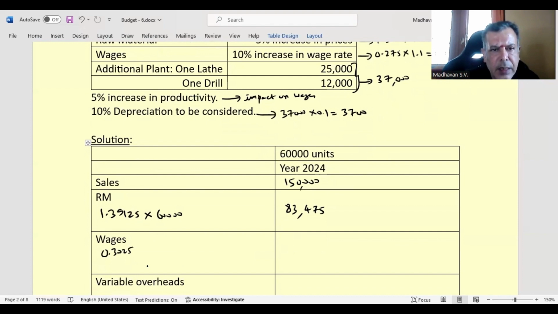But there is an impact on productivity. Productivity 5% increase, which means this will be divided by 1.05 and then multiplied by 60,000. Let's see how much we get. 17,286.